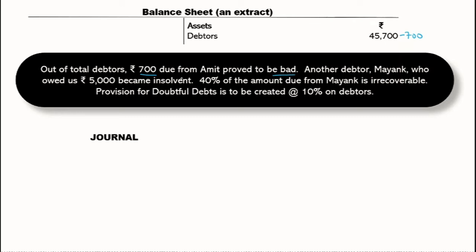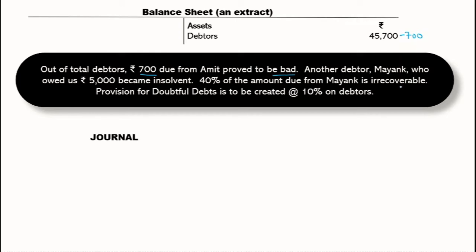Another debtor, Mayank, who owed rupees 5,000, became insolvent. He's not in a position to pay the full money, and it says that 40% of the amount due from Mayank is irrecoverable. That means 40% is surely what we are not going to get.